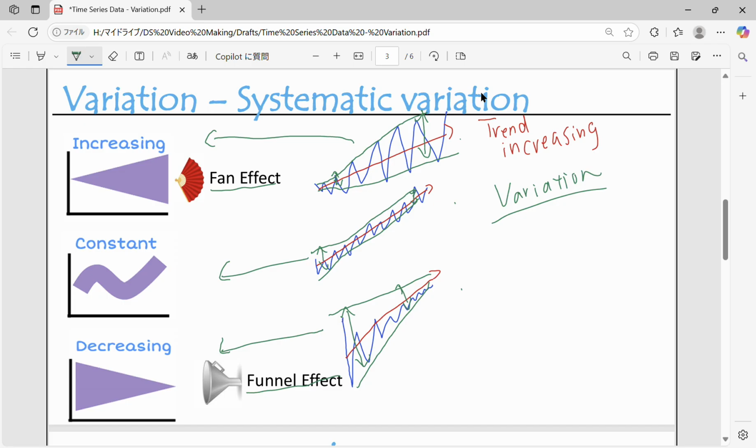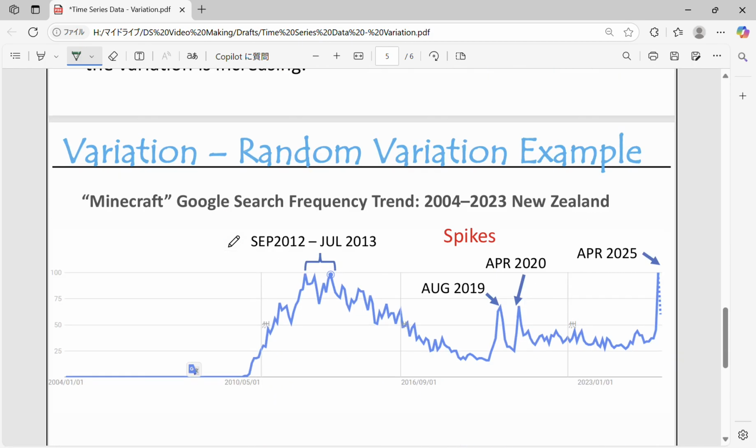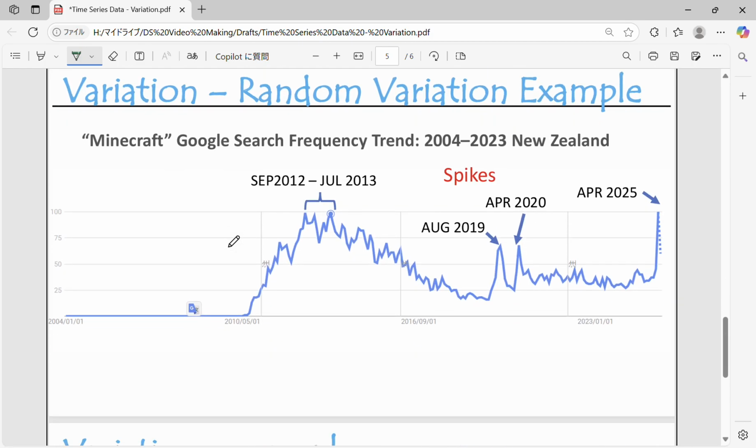All right, let's look at a specific example. This is time between 1950 to 1960, and this is the number of air passengers. As you can see, it's an increasing trend, and the variation is also increasing, because the gap between the peaks and troughs is getting wider. Let's look at non-systematic random variation. Actually, you can also look at systematic variation here too.